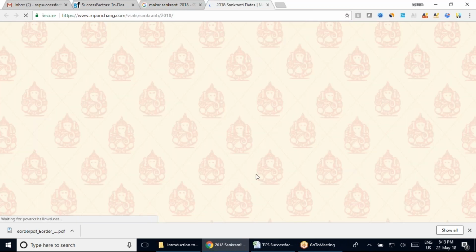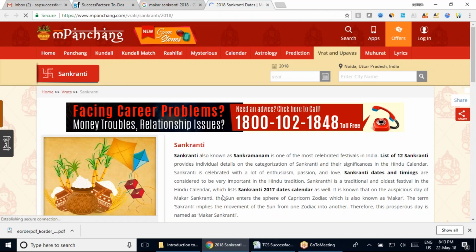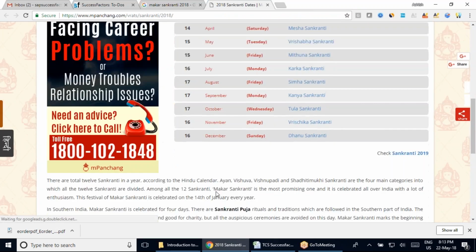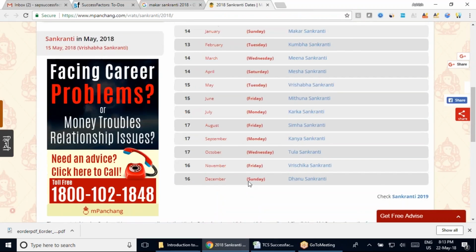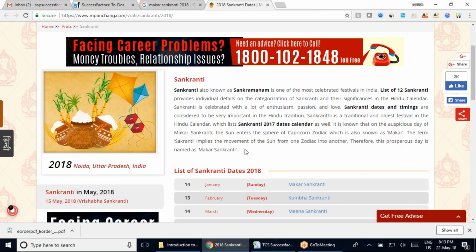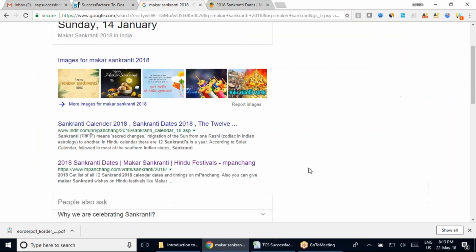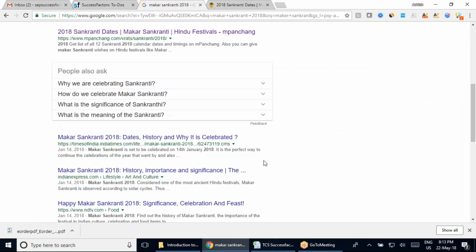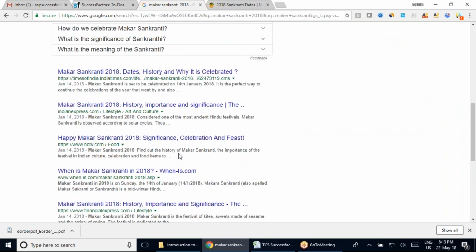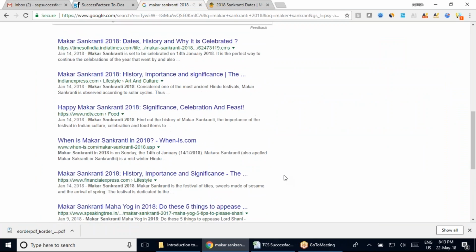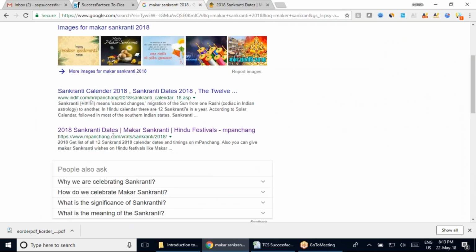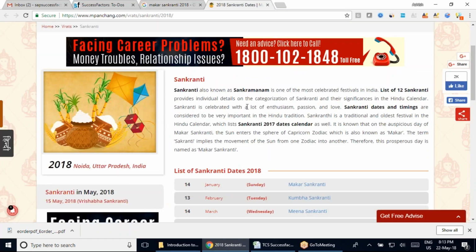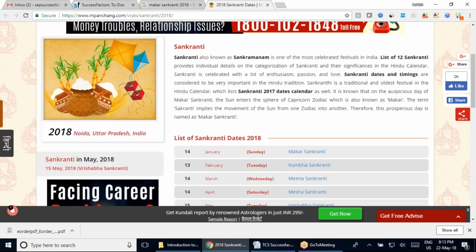has come here, and they're going to give you the exact date and timing, which will be when you should actually do your puja and everything. I think they have removed this from here, because that has actually passed. Here, they have actually removed. And I think they have also changed the screen, because this screen is very different.